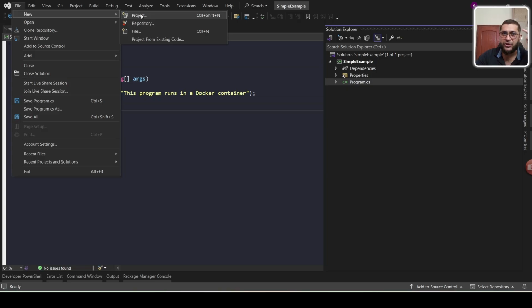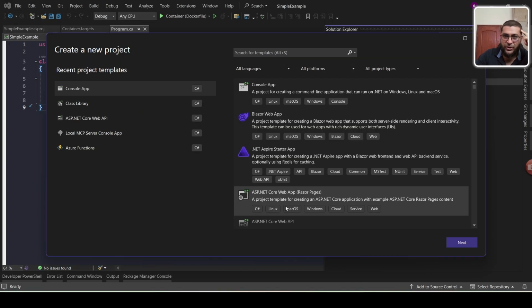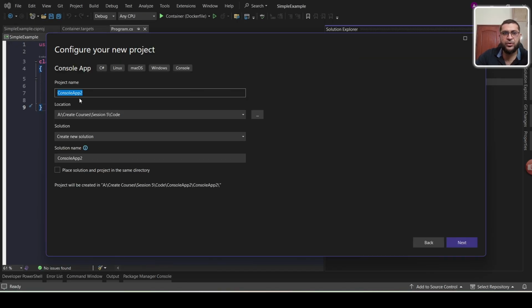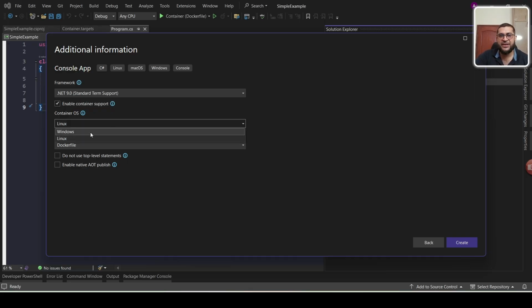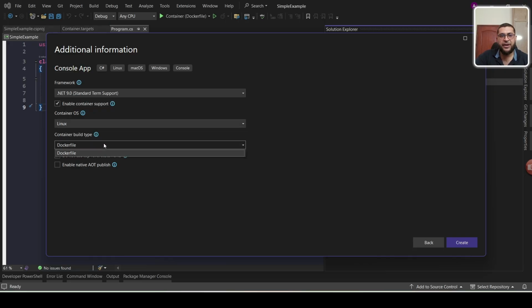Whenever you create a new project, you will give it a name. Then here you can see the framework, and you can see Enable container support. When you check this, it will add Docker support. And here is the container OS, so you can choose Linux or Windows. I will go with Linux, and here is the container build type. I have a Dockerfile, so I will select Dockerfile, and click on Create.